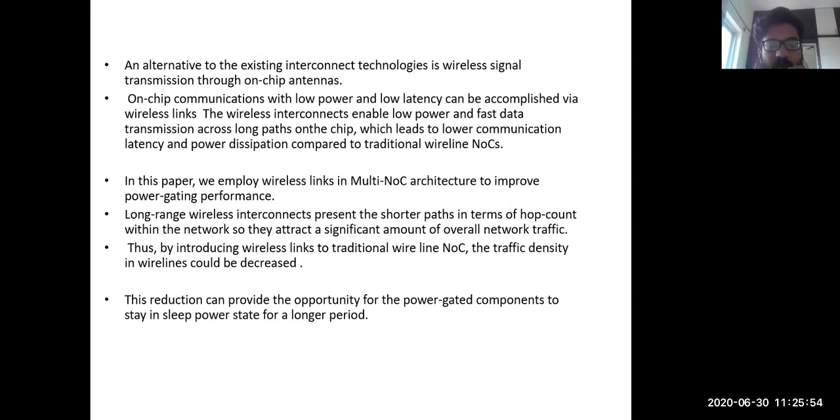In this paper, we employ wireless links in the multi-NoC architecture to improve the power gating performance. Long range wireless interconnects represent shorter paths in terms of hop count within the network, so they attract a significant amount of overall network traffic. Thus, by introducing wireless links to the traditional wireline NoC, the traffic density in the wirelines could be decreased. This reduction provides the opportunity for the power gated components to stay in the sleep state for a longer period of time.